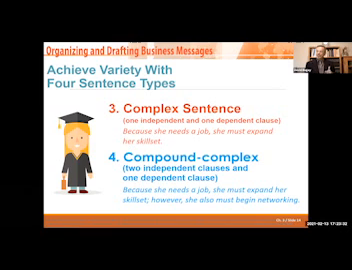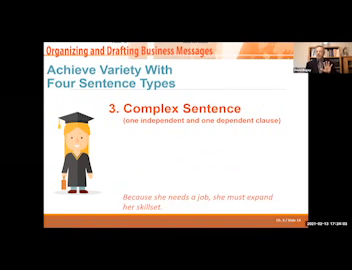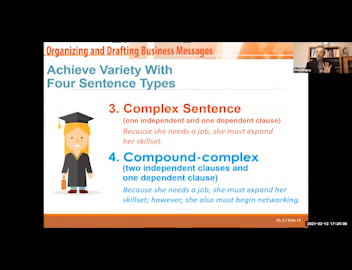And the 4th one is the compound complex sentence. 2 independent clauses and 1 dependent clause. Because she needs a job, dependent clause, she must expand her skill set; we'll talk more about that later. However, she also must begin networking. So you have 2 independent clauses joined by a semicolon, a however, and a comma, as well as a dependent clause with a comma. 4 different kinds of sentences: simple, compound, complex, and compound complex.